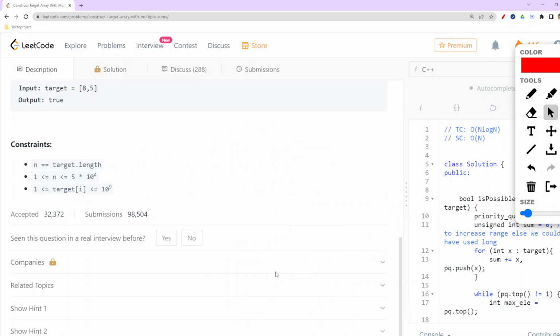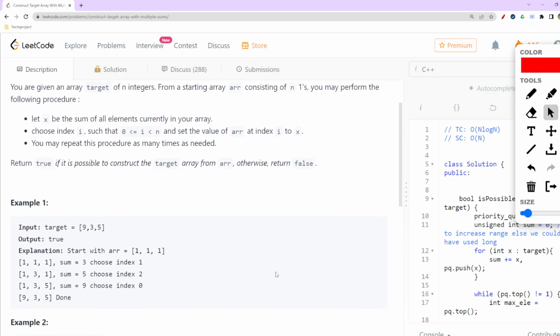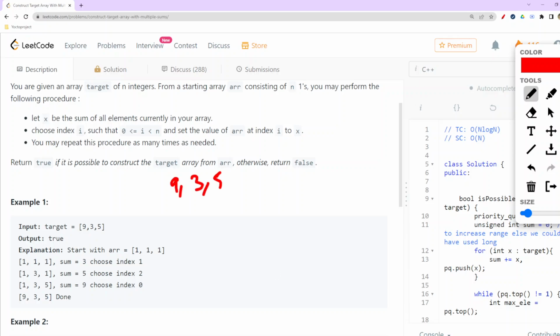So now let us check how we can do this question. We are planning to go from target to our all-ones array. Say we are given 9 3 5.